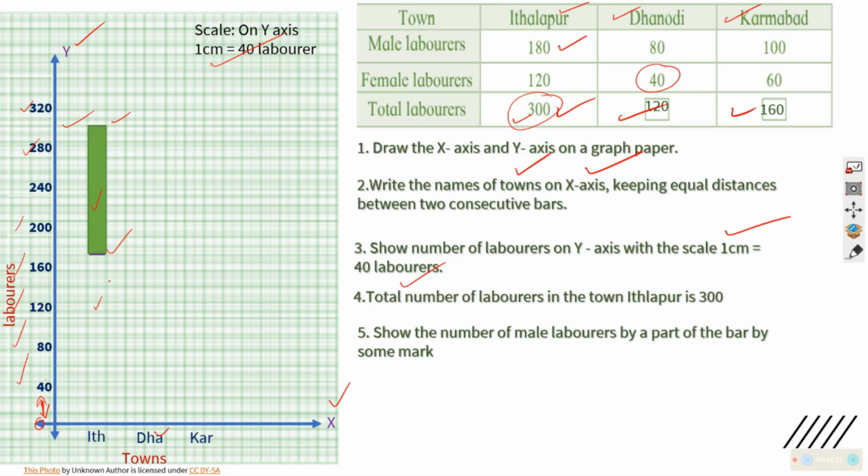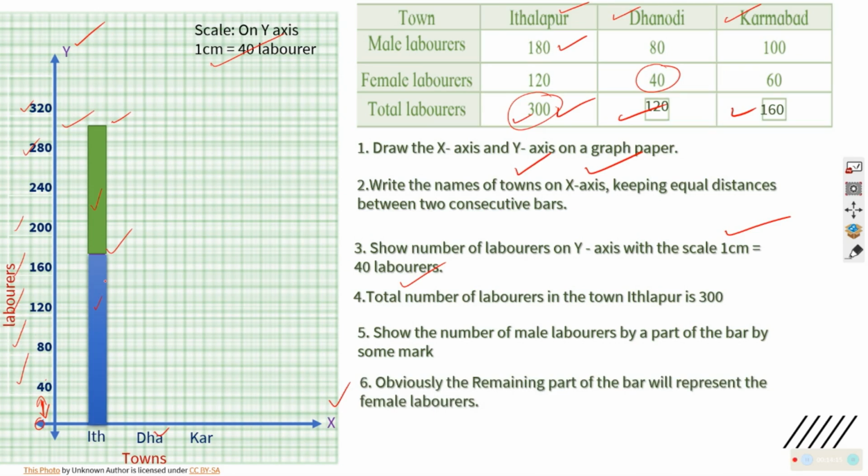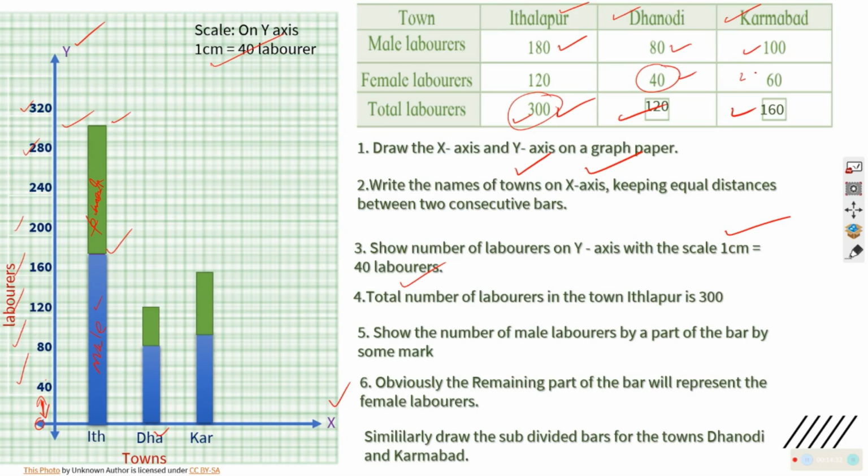This is female and this is male. Obviously, the remaining will be male. So these are male laborers and these are female laborers. Correct? I can do similarly the other ones: 80, 40, 100 and 160. Correct? This is what the graph will look like.